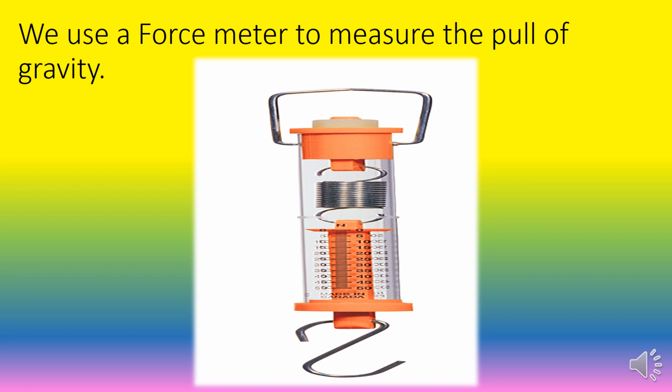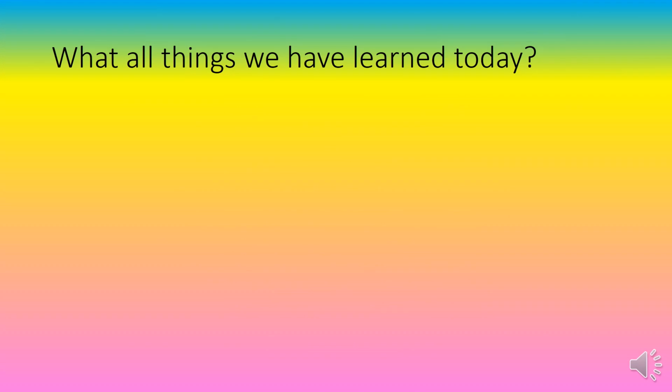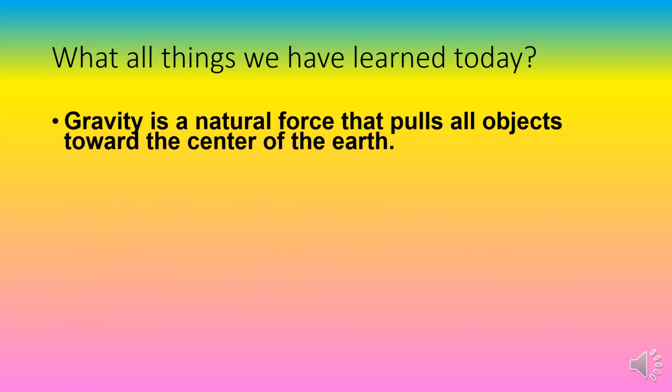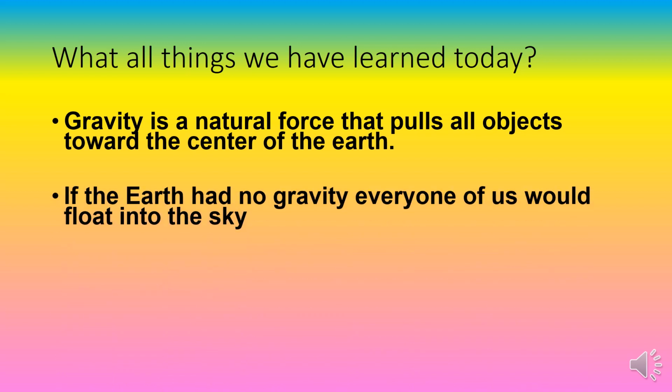So, we will have a quick look at the things that we have learned today. We have learned that gravity is a natural force that will pull all the objects toward the center of the earth. That is why we are able to stay on the surface of the earth. So what will happen if the earth does not have any gravity force? If the earth does not have any gravity, every one of us would be floating into the sky.